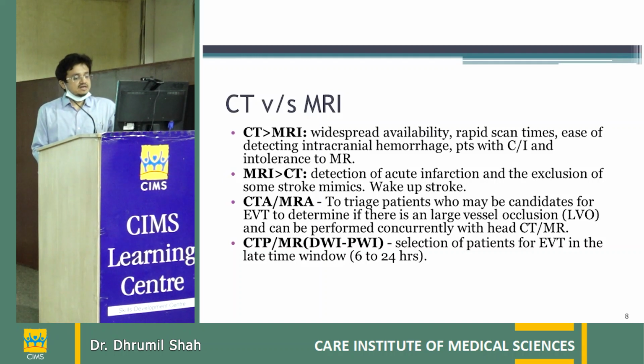And in rare cases, we'll do MRI in place of CT, like when we have to detect the size of acute infarction, or we have to exclude the stroke mimic. So when in doubt whether this is really a stroke or not, we do MRI. Otherwise, we don't usually do MRI. And in cases of wake-up stroke, we'll discuss wake-up stroke later, but in cases of wake-up stroke, we do MRI brain.